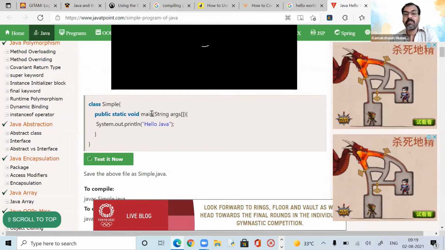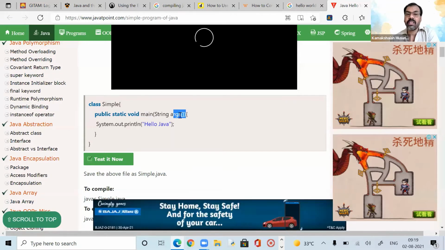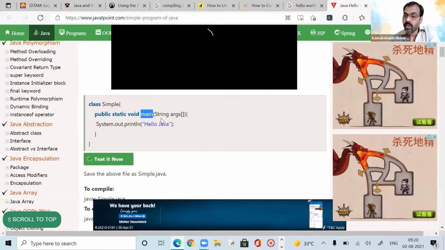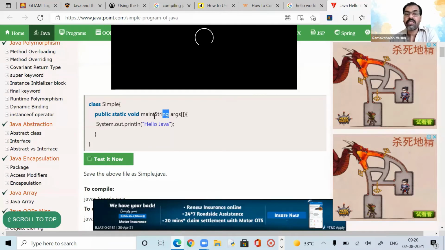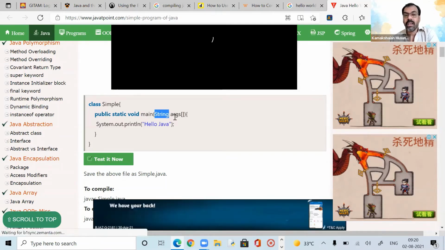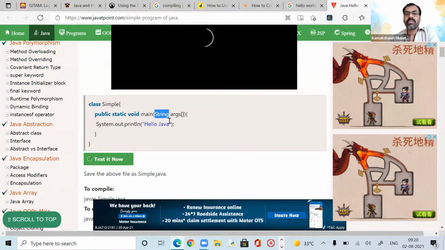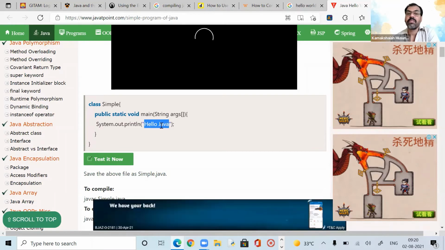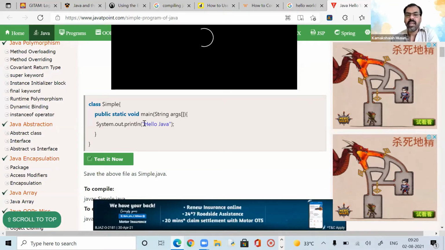We are telling the main method there are arguments in this. This function is supposed to process the arguments, and the arguments are of the type array, and they are actually string type. They're all string. For example, Hello Java is an argument. What is this? This is a string, a sentence or a phrase, whatever it is.